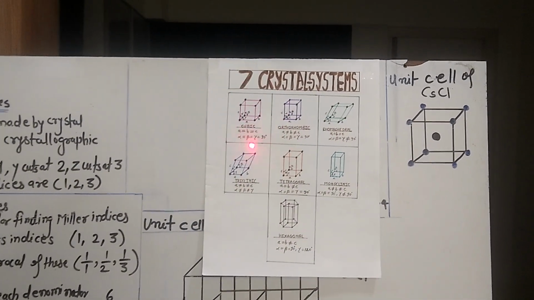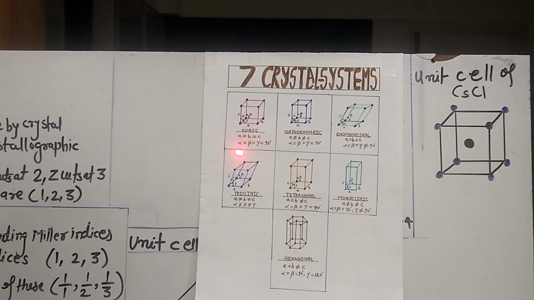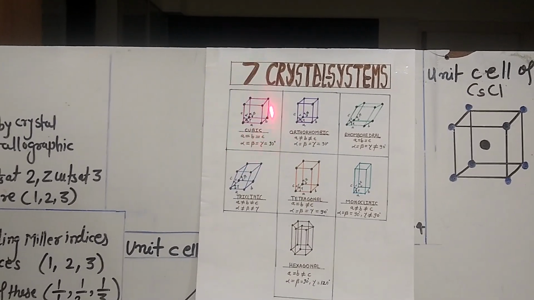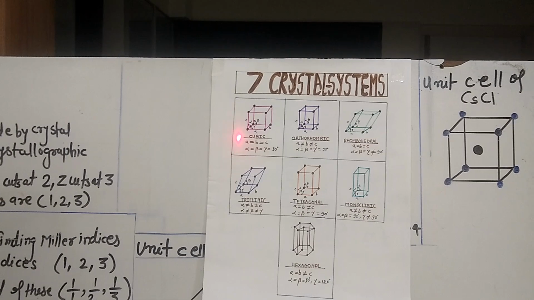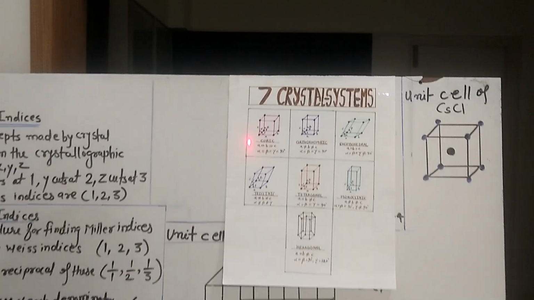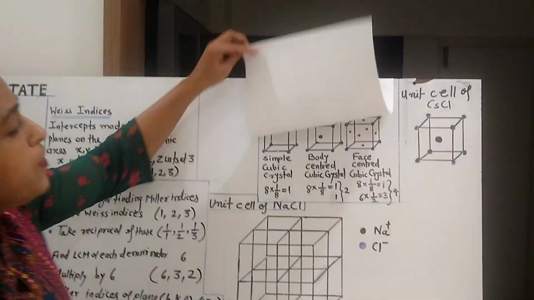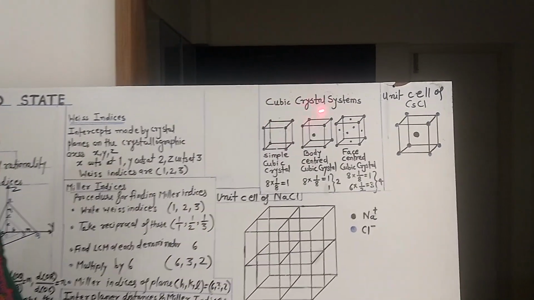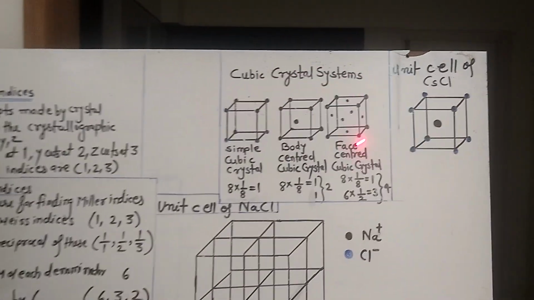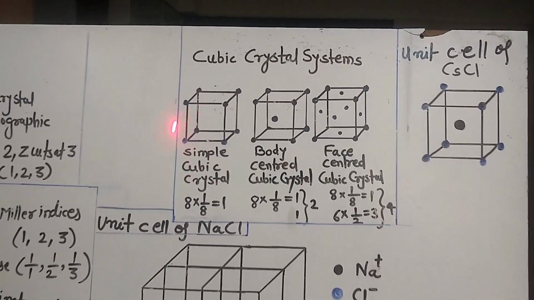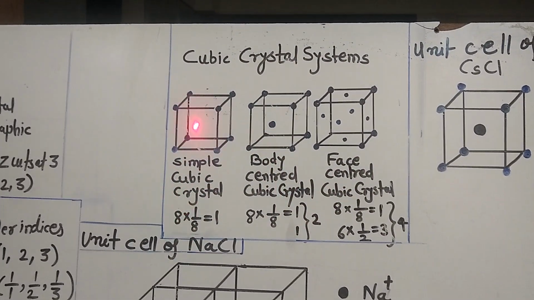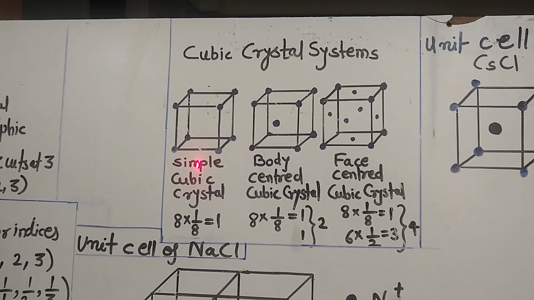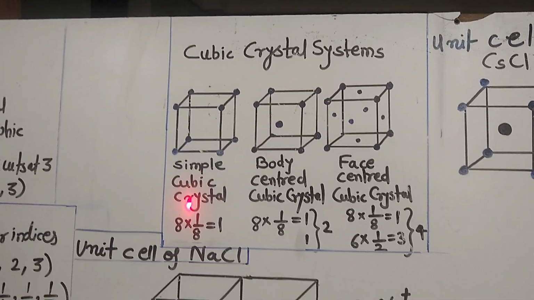Now I am interested in this cubic crystal system, because this cubic crystal system is further classified into 3 different subtypes. So here are the 3 different subtypes of the cubic crystal system. The first is simple cubic crystal.